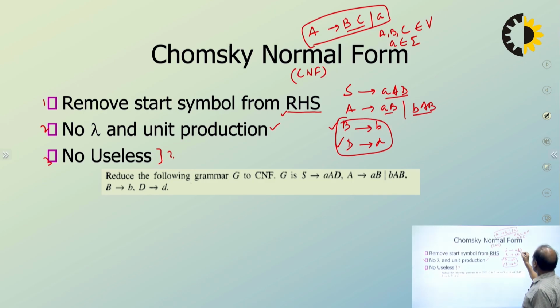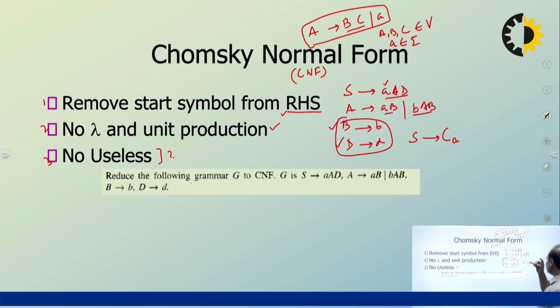We introduce a non-terminal corresponding to each terminal symbol. Like here, let us introduce C_a, a non-terminal which replaces small a, and then capital D. A goes to C_a, capital B, or C_b, capital A, B. Are you getting my point?